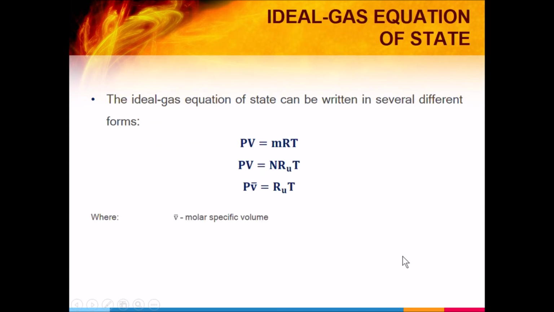Ito yung basic formula natin ng ideal gas equation of state: PV is equals to mRT. Pressure times volume is equals to mass times ideal gas constant times temperature.